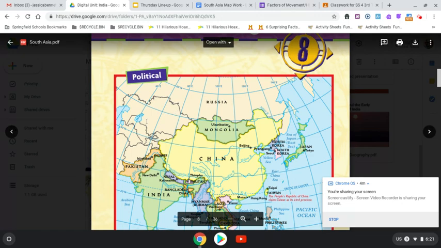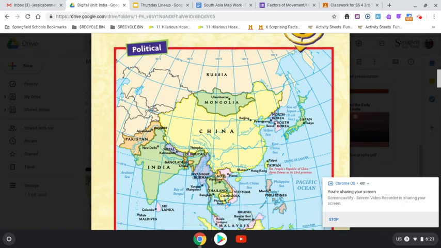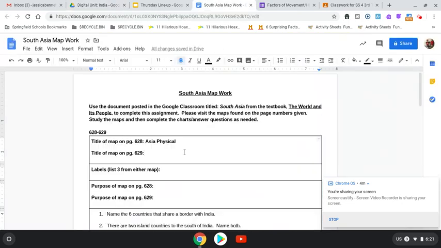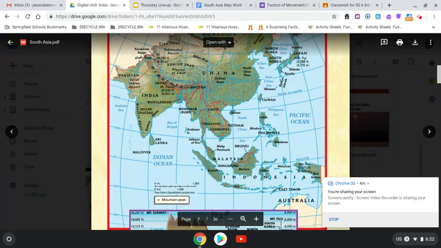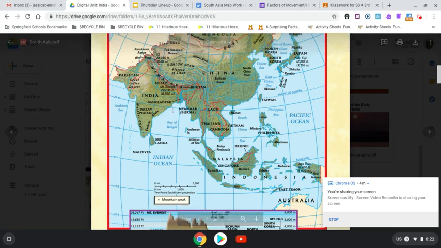I see the word political, but I also know that this is the same exact area. So I'm going to also add Asia. So we are looking at a physical and a political map of Asia. Notice that India looks like the triangle that's jutting off. And this is where we'll be focusing our studies on next week.